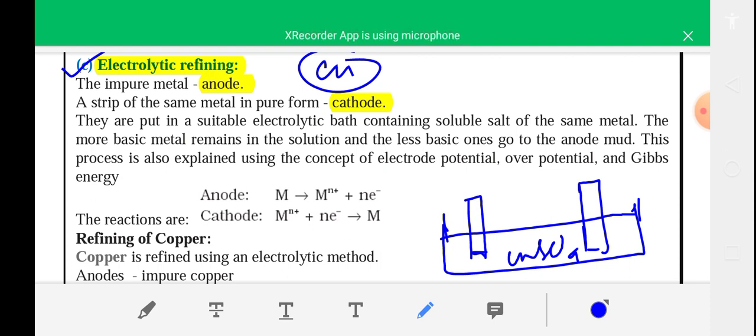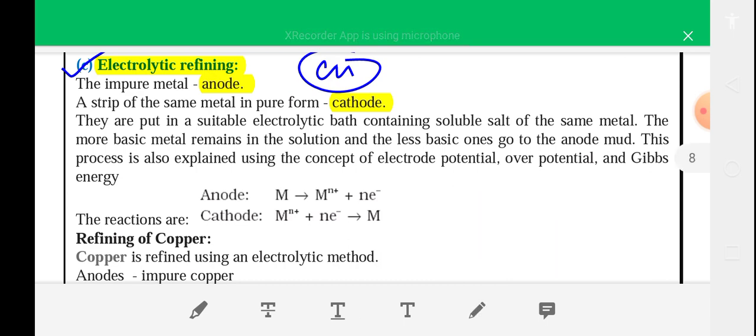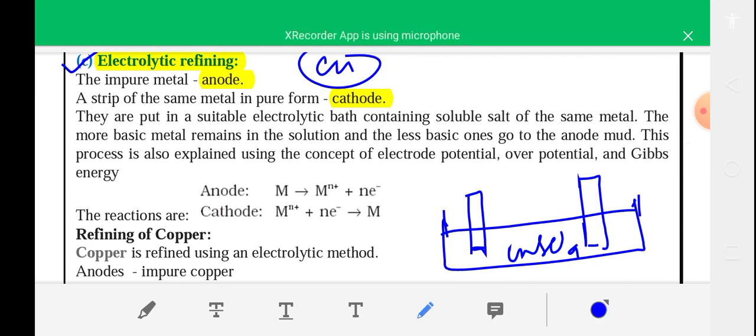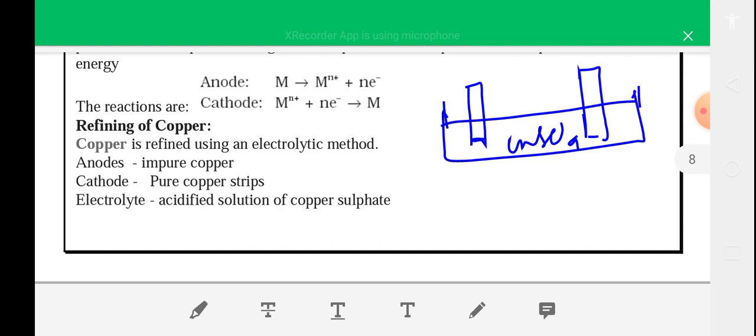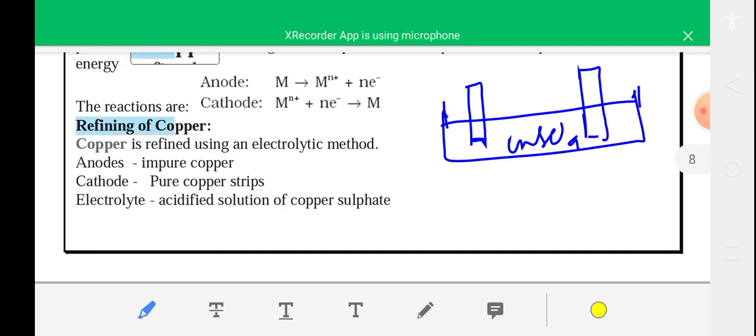Both cathode and anode are put in a suitable electrolytic bath containing soluble salt of the same metal. The more basic metal remains in the solution and the less basic one goes to the anode mud, and this process is also explained using the concept of electrode potential and Gibbs free energy. So during refining of copper, you can follow this electrolytic refining process.